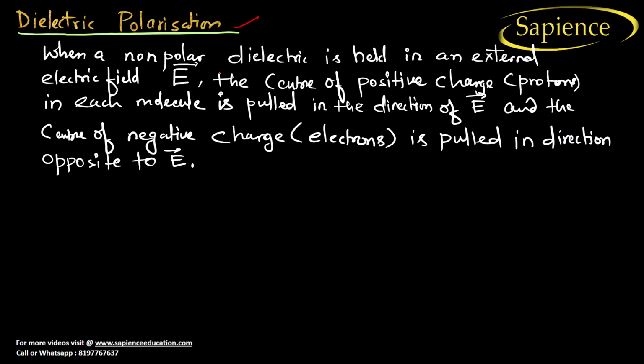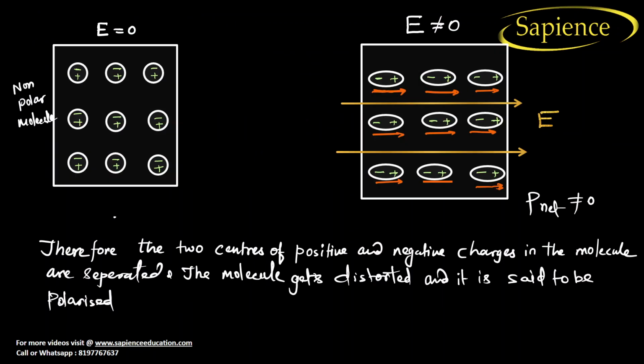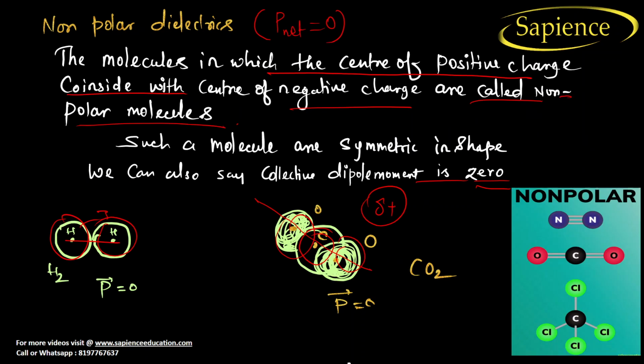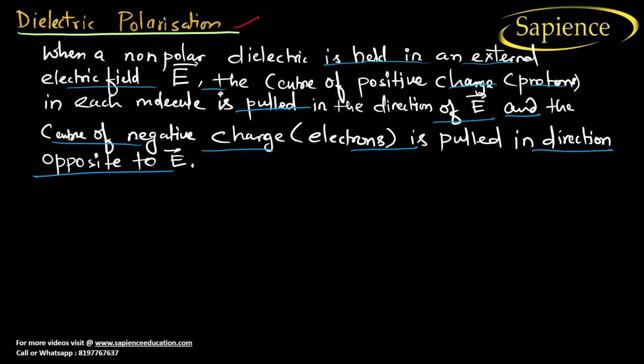Now dielectric polarization. When a non-polar dielectric is held in an external field E, the center of positive charge, the protons in each molecule, is pulled in the direction of E, and the center of negative charge, the electrons, is pulled in the direction opposite to E. This is known as dielectric polarization. I will explain it to you, don't worry. See here, I will discuss these molecules where the dipole moment is zero. See here, this is your non-polar dielectric, so the net moment is zero. So here what will happen?